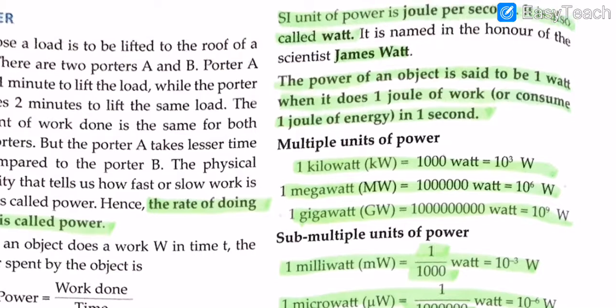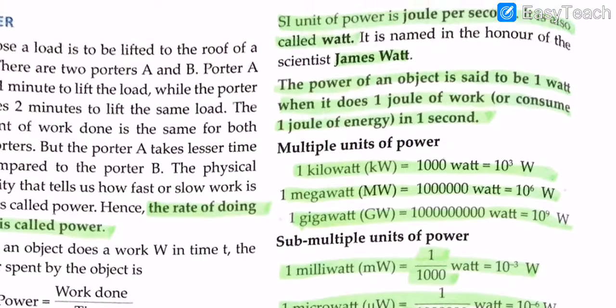Okay, so the SI unit of power is joule per second, and it is also called watt. It is named in honor of the scientist James Watt. He was a great scientist who discovered this, and that is why the unit of power itself is named after James Watt. So the power of an object is said to be 1 watt when it does 1 joule of work or consumes 1 joule of energy in 1 second.